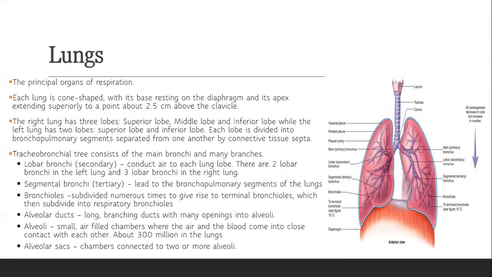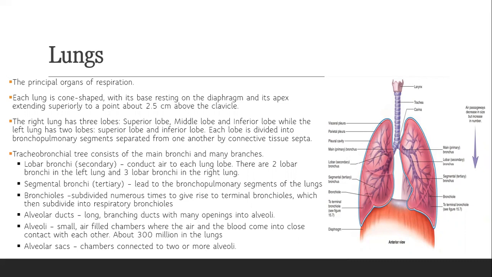The right lung has the superior, middle, and inferior lobe, while the left lung only has the superior and inferior lobe. Each lobe is divided into bronchopulmonary segments separated from one another by connective tissue septa. Then our tracheobronchial tree consists of the main bronchi and many branches.